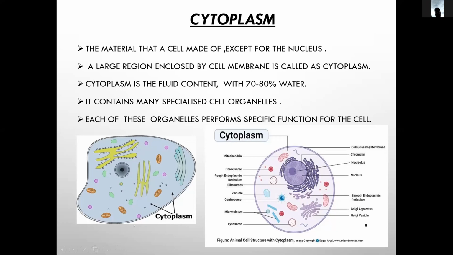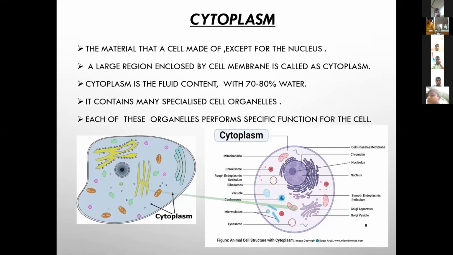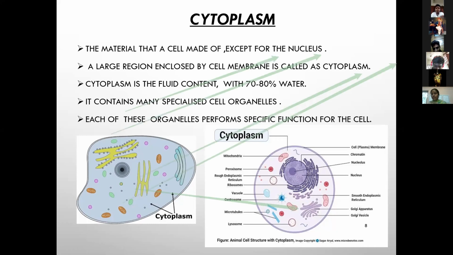Okay. So cytoplasm is basically composed of water, ions, and other minerals and nutrients like carbohydrates and amino acids. All these different things make up the cytoplasm.